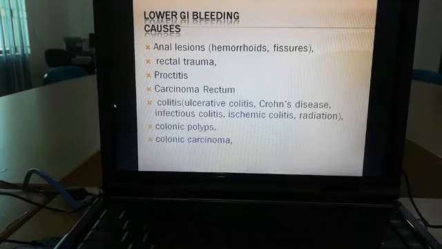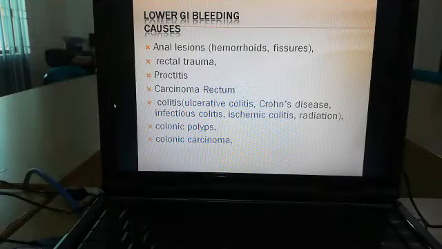This is all about upper GI bleeding, and bleeding can also occur from the lower GIT. That is lower GI bleeding. What are the causes of lower GIT bleeding? The important causes are anal lesions, that is hemorrhoids, fissures, rectal trauma, proctitis, carcinoma rectum, colitis, ulcerative colitis, Crohn's disease, infectious colitis, ischemic colitis, radiation colitis, and colonic polyps.